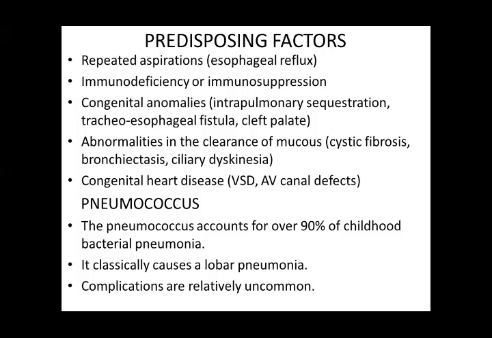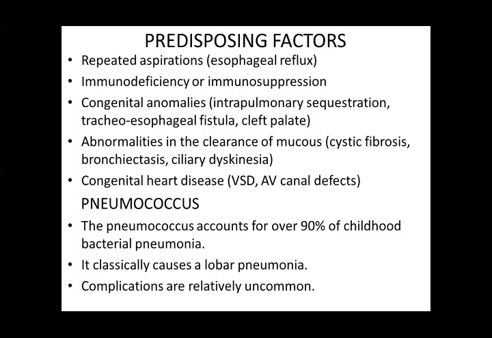In congenital anomalies, intrapulmonary sequestration, I have already told you, also TE fistula and cleft lip and palate. These lead to aspiration, repeated aspiration and pneumonias.